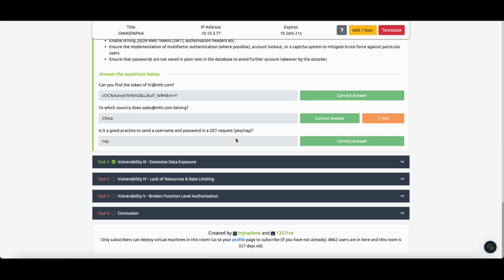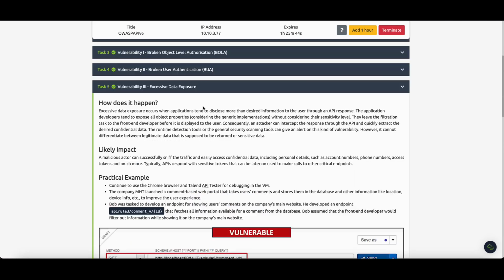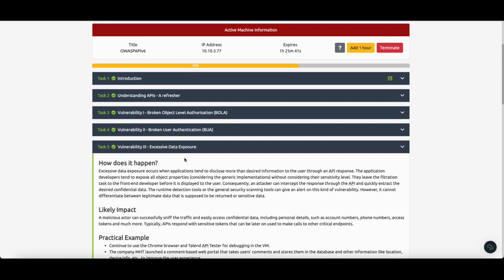No, because it's not safe. When you use a POST request, our browser doesn't hold a cache of the credentials in this request. I think a POST request tries to hide the credential information. It has to be like that. Anyway, let's continue with vulnerability 3, excessive data exposure.